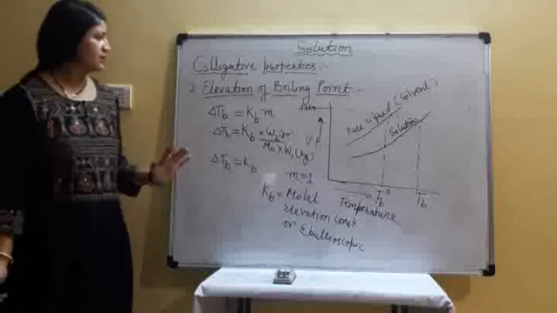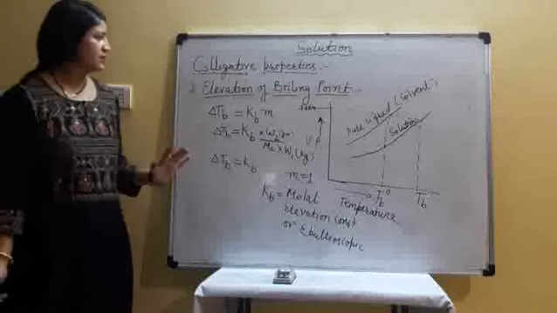Now we will discuss the third colligative property, depression of freezing point. Simply, when we add solute, boiling point increases, but when we add solute, freezing point decreases.